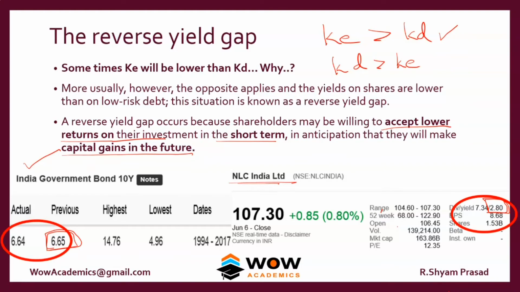So the concept works like this. The dividend yield can be like 2.8. If you take the KE, what equity shareholders want is two things here. One is the dividend and two is capital appreciation. We only looked at the dividend part of it and we left the capital appreciation part. That's why reverse yield gap occurs. So we should take two things into account, the dividend and also the capital appreciation, then you will get an idea that the equity shareholder wants dividend and capital appreciation.